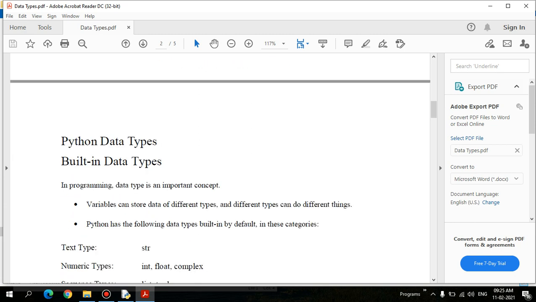We all know the importance of a data type in a programming language. In a programming language, we have basic data type support. For example, in C programming, we have foundation data types, right? Three basic foundation data types: integer, character, and float. These three are the basic data types in C programming.